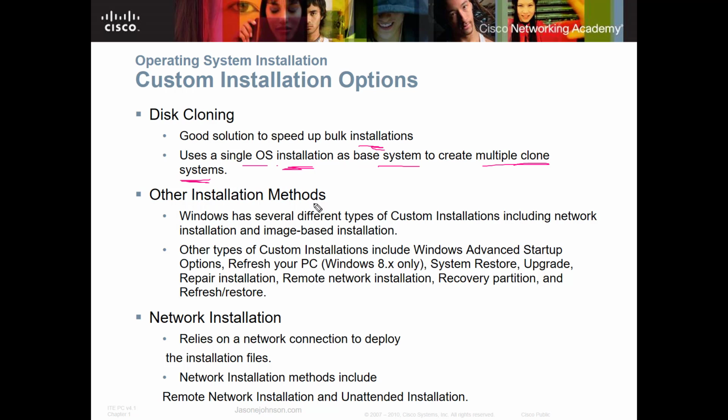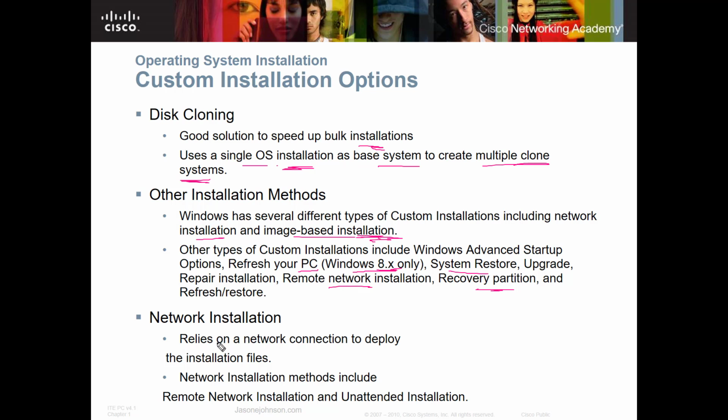There are other installation methods that you can do. There's a network installation, image-based installation, where you can push images across a network. I've done those a few different times in my career, and those are handy to use. And then you also have a Windows Advanced Startup option. You can refresh your PC, which with Windows 8.x allows you to fix things with your operating system. You can do system restores, upgrades, remote network installation, recovery partitions, things like that.